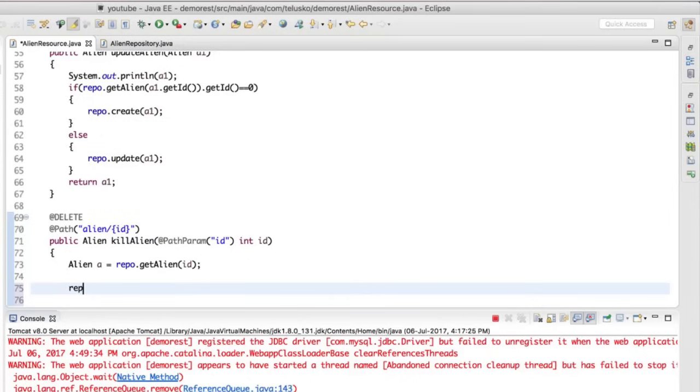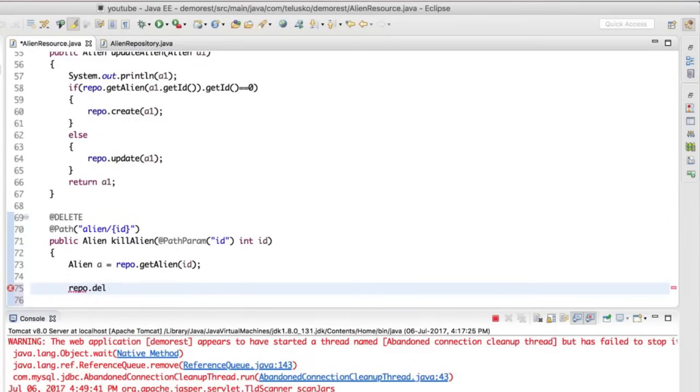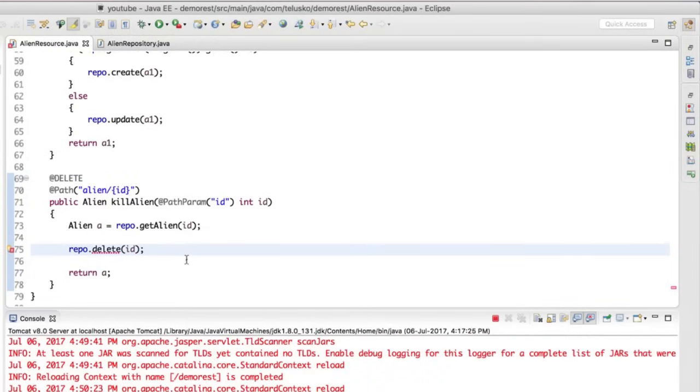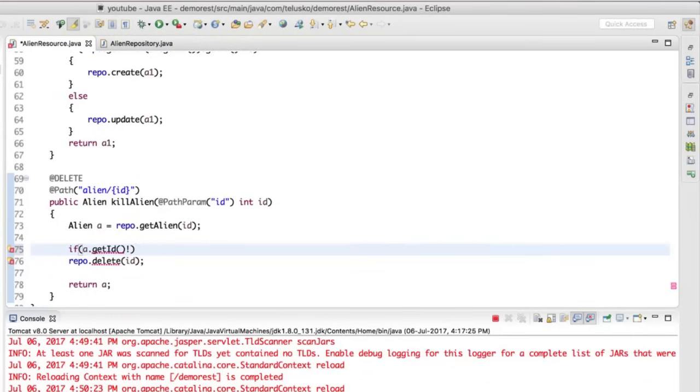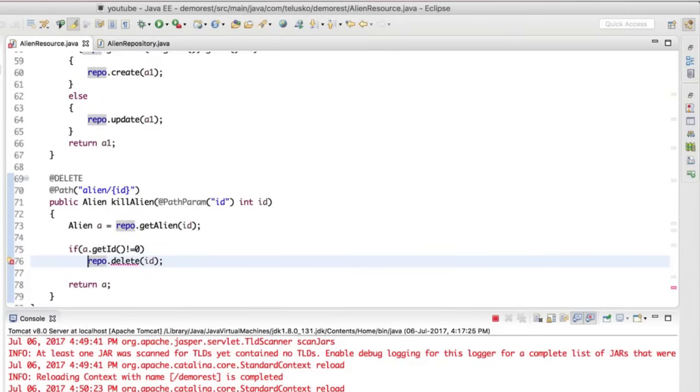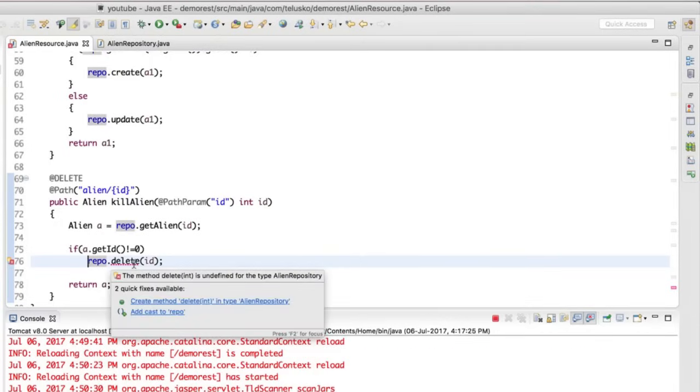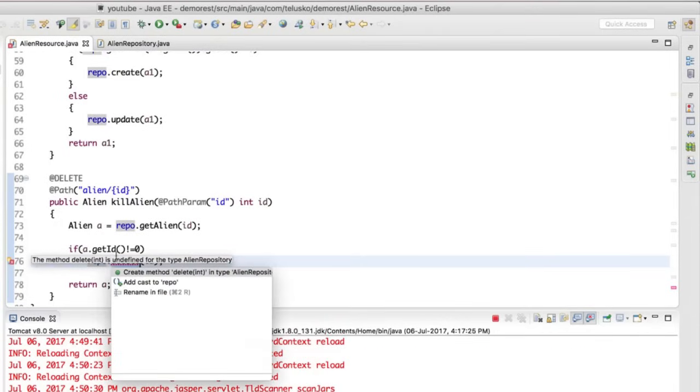You can simply say repo dot delete, and you can pass the ID. But unfortunately, will this work? Now before even deleting, we should verify if we have that data. So we'll say if a dot get ID is not equal to 0, then only we have to delete, right? Otherwise we don't have to delete that. So only when you have the data in a database, then only we should delete that. But question arises, do we have this method there? Unfortunately, we don't have delete method inside the repository.